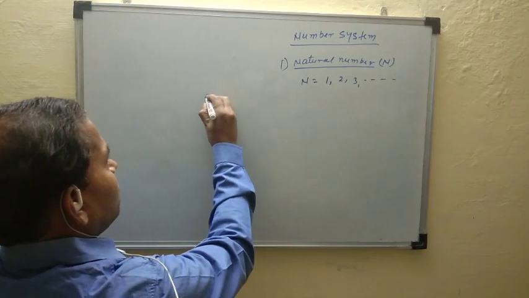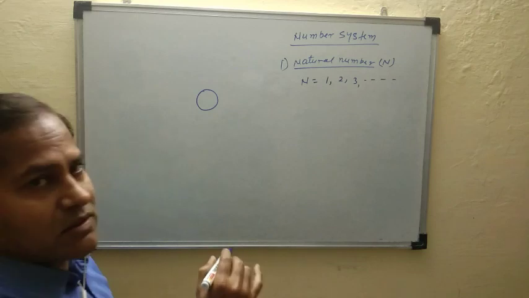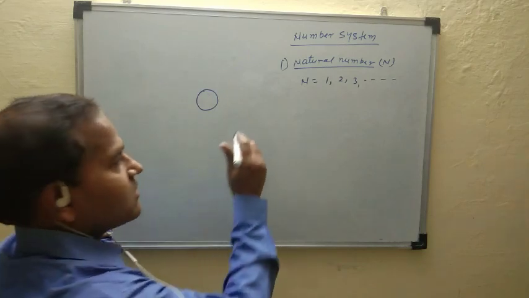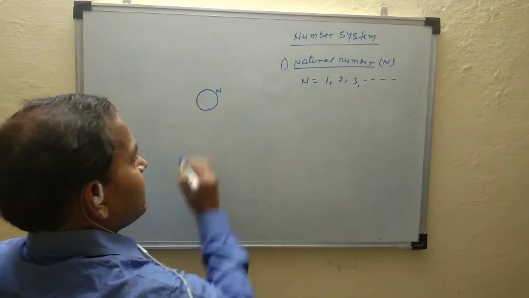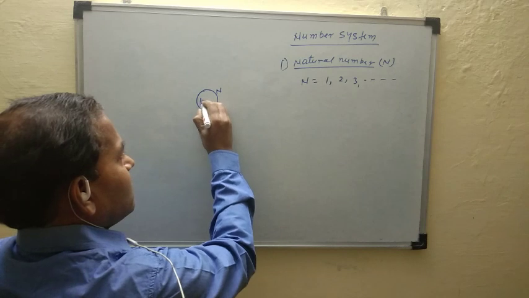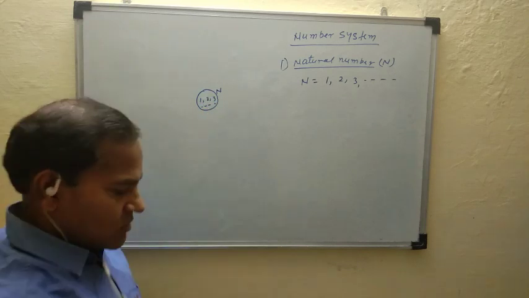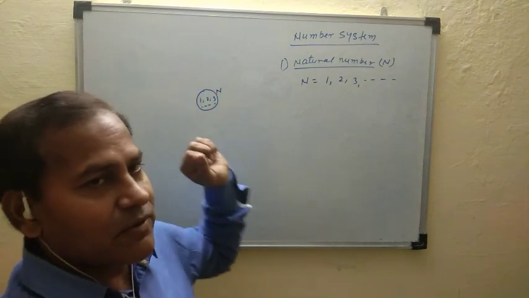Suppose we draw a diagram. This circle is the set of all natural numbers, denoted by N. The numbers in this circle are 1, 2, 3, and so on. All natural numbers lie in this circle.